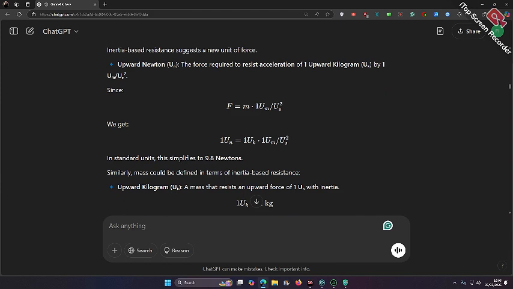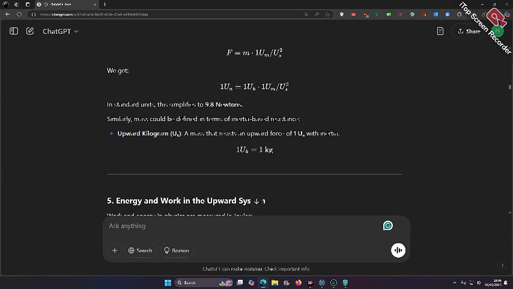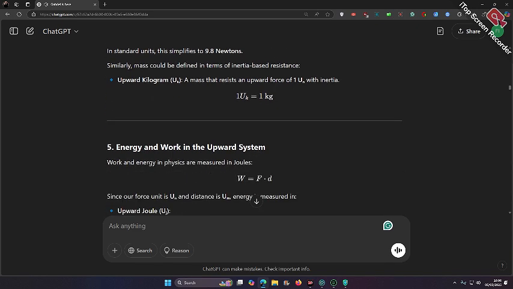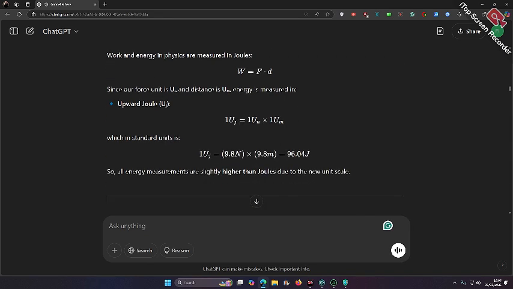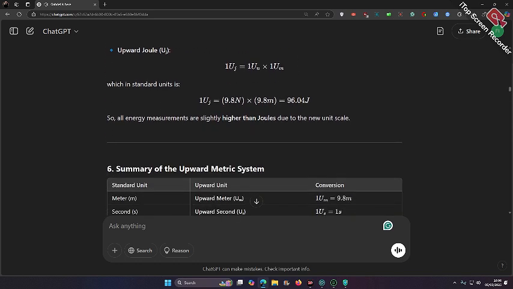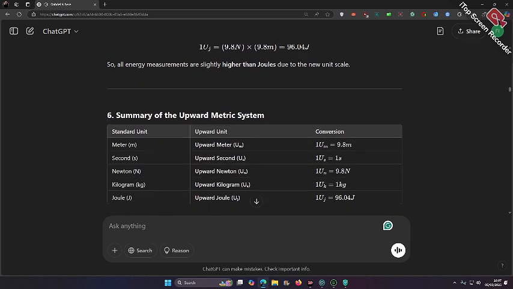Similarly, mass could be defined in terms of inertia-based resistance. Upward kilogram: the mass that resists an upward force of 1 UN with inertia. 1 uk equals 1 kg. 5. Energy and work in the upward system. Work and energy in physics are measured in joules. W equals F dot d. Since our force unit is the upward newton and distance is the upward meter, energy is measured in upward joules. 1 uJ equals 1 UN times 1 u, which in standard units is 9.8 newtons times 9.8 meters, or 96.04 J. All energy measurements are slightly higher than joules due to the new unit scale.